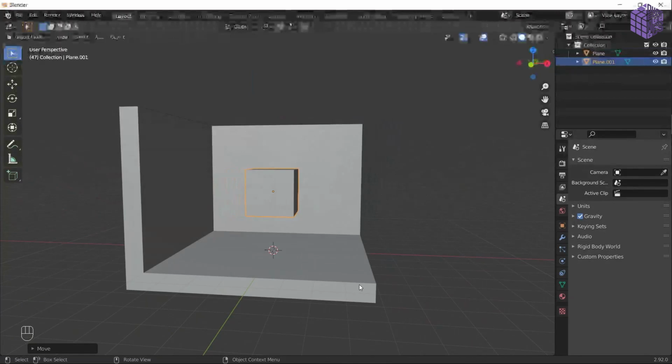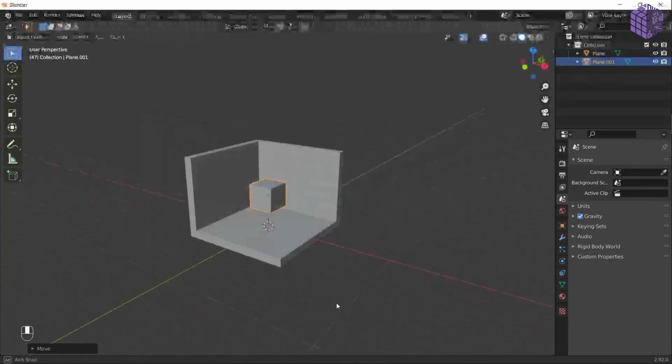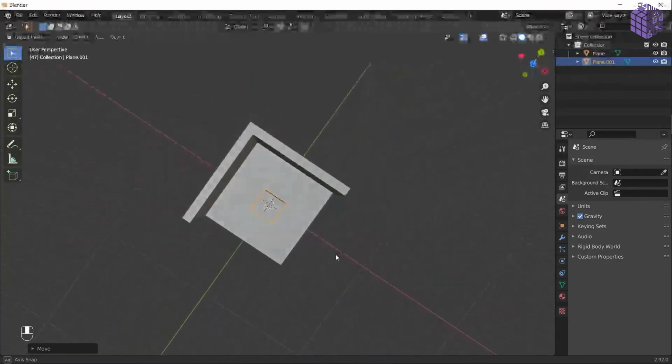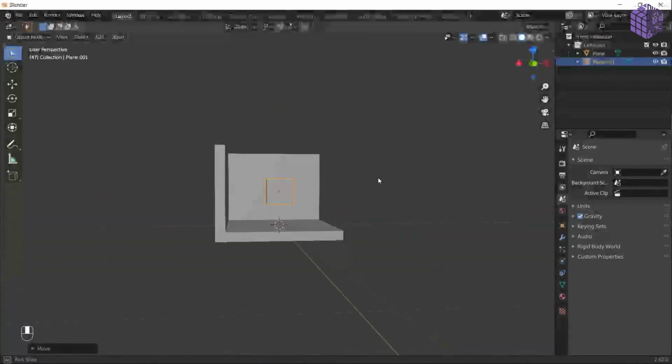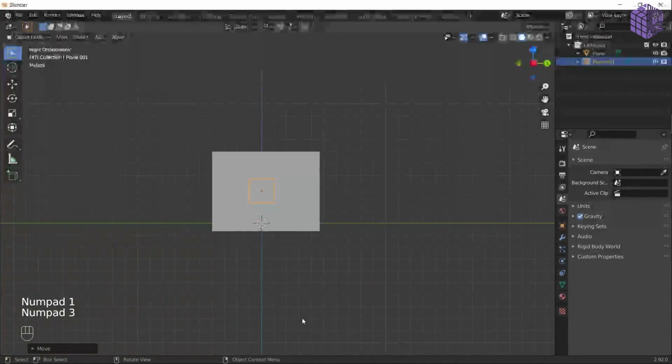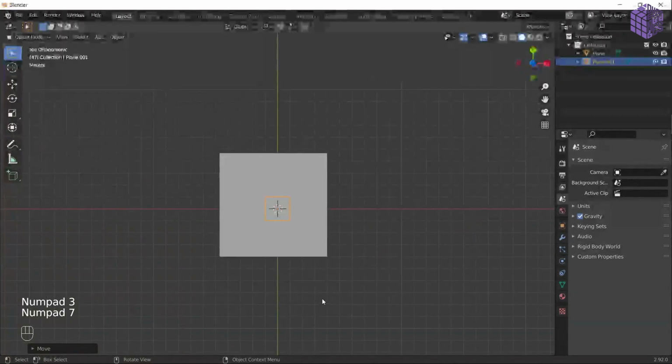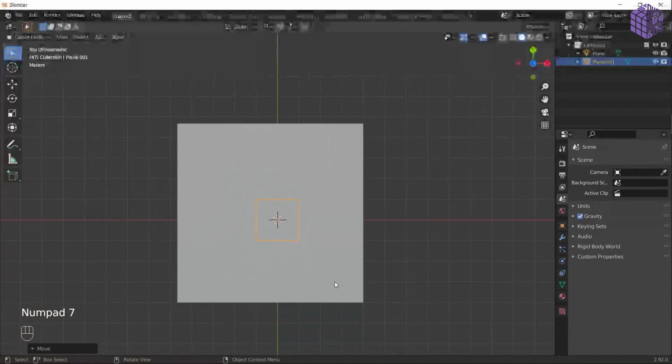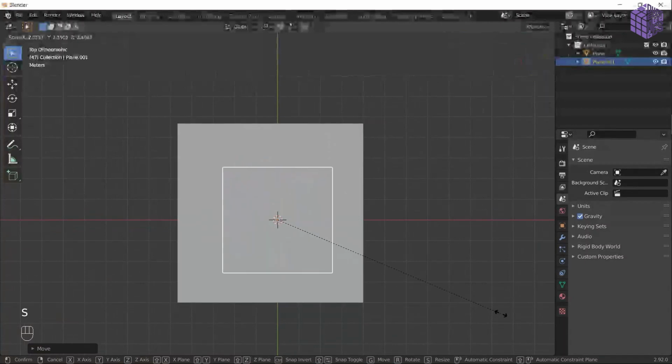Now we have three views. If you go like this, you can't see the exact front view, and if you go like this, you can't see the exact side view. You can see, but it's not very mathematical or up to the mark. For that, you have to press 1, 3, and 7. So let's go on 7 and scale this up. I scale this up to a table size.